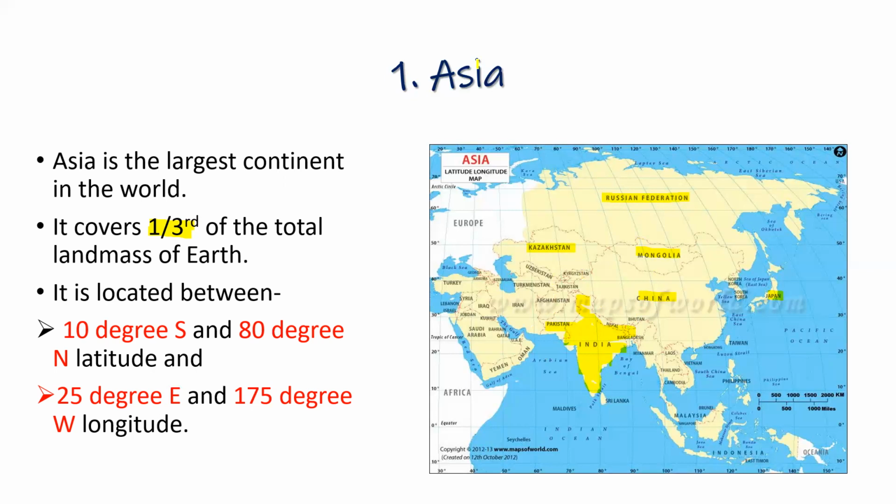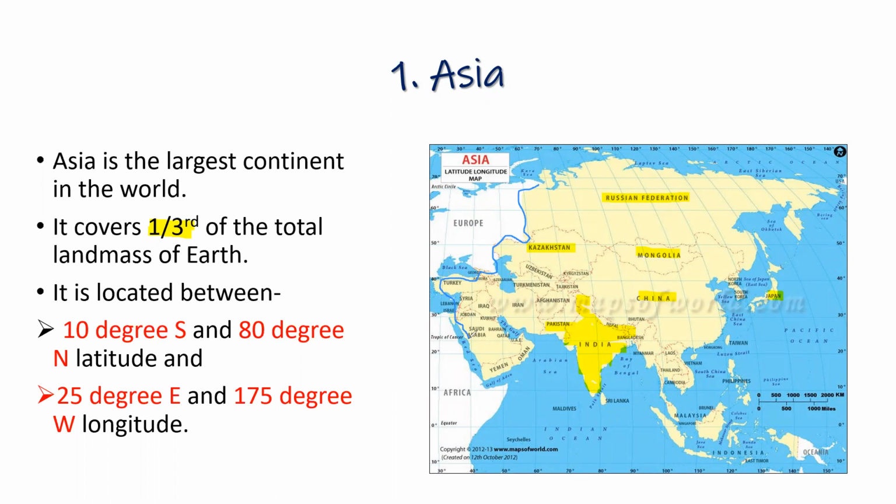All right. And what is the boundary? You see, this is the boundary. This saffron color here has been used for Asia. This entire thing which I am bounding now is our Asia. So it is located between 10 degrees south and 80-degree north latitude. Children, in our previous chapter, we already learned how to locate places, right?